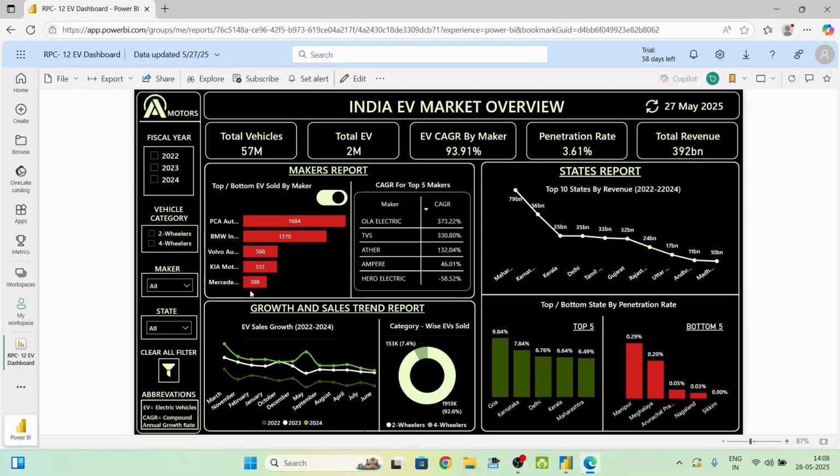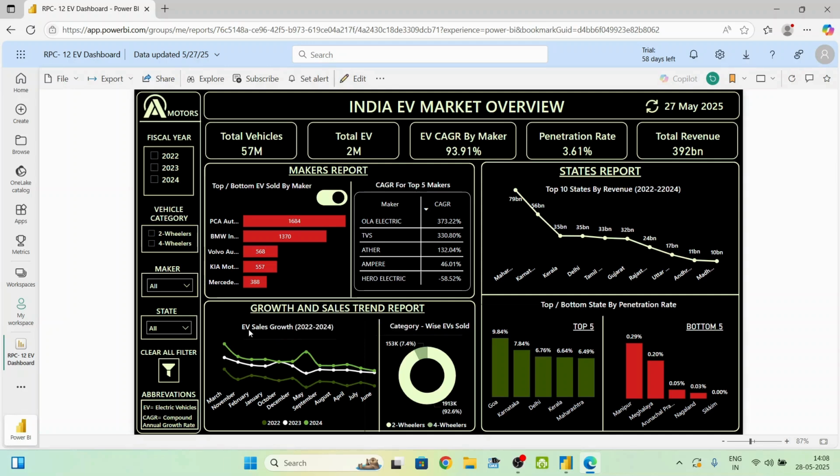Kia Motors, and Mercedes. Now let's look into the second visual, which is a table visual which shows CAGR for top 5 makers where Ola Electric is leading with 373.22% and then followed by TVS, Ather, Ampere, and Hero Electric. Now let's look into the growth and sales trend report.